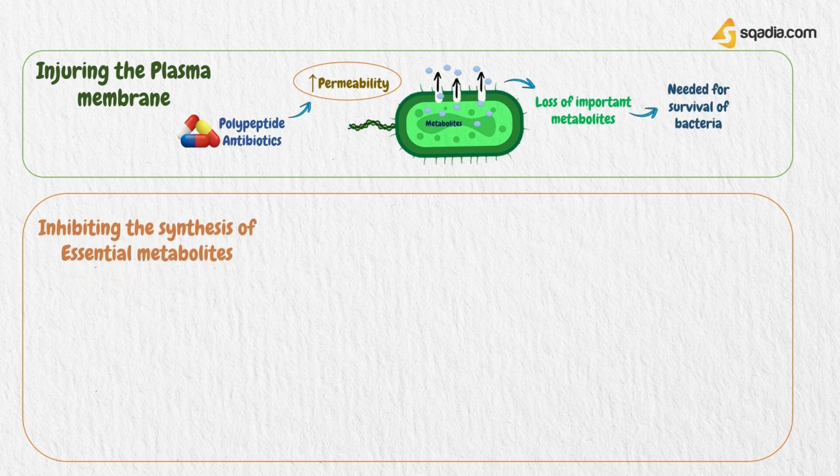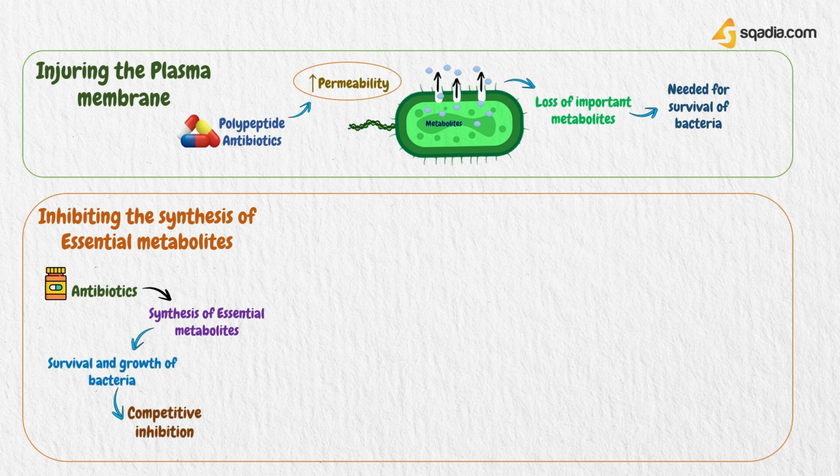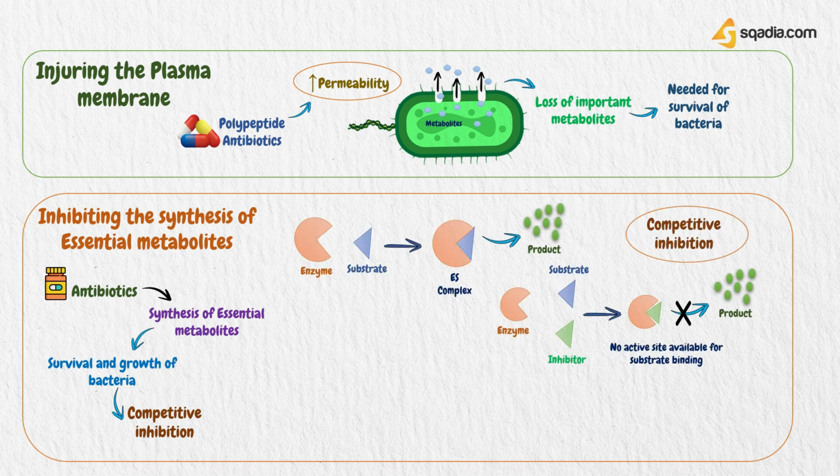The next mechanism is inhibiting the synthesis of essential metabolites. Some antibiotics inhibit synthesis of essential metabolites of bacterial cells that are required for their survival and growth by competitive inhibition of their enzymes with a substance closely related to their substrate.